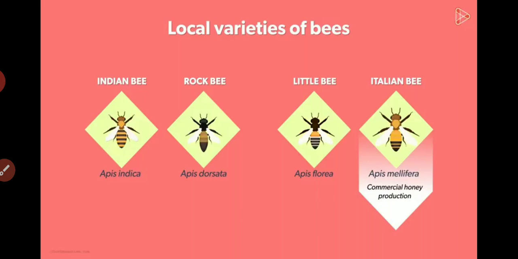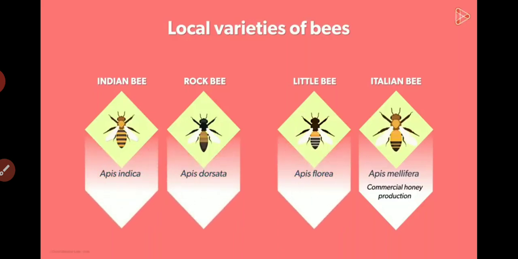But tell me one thing. What is the difference between the Italian variety of bees and the local varieties? The Italian variety possesses some good characteristics. Firstly, they produce more honey than the usual ones. Secondly, they sting less. And lastly, they stay in one beehive for a considerably long time. These are enough reasons to prefer them over the local varieties.